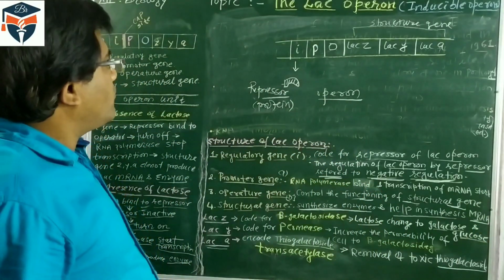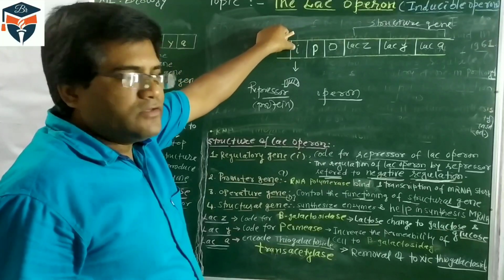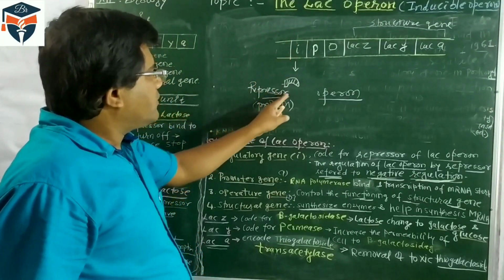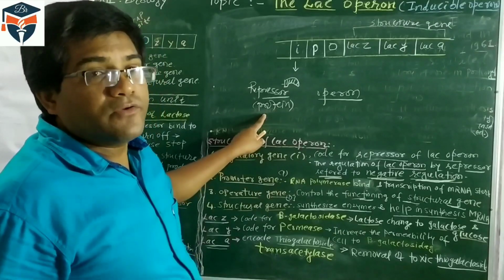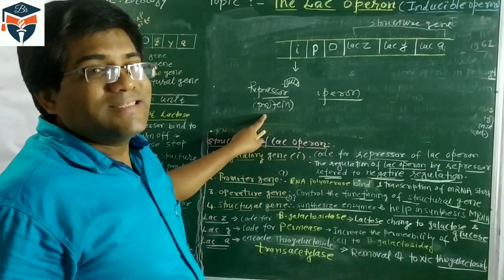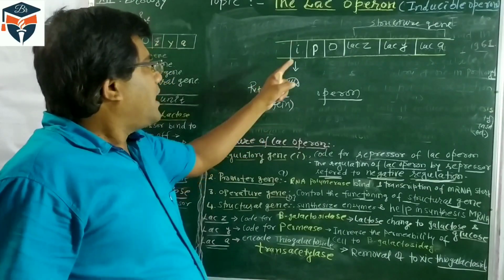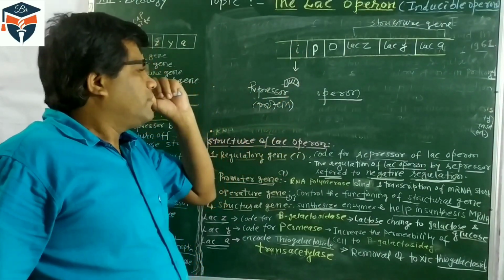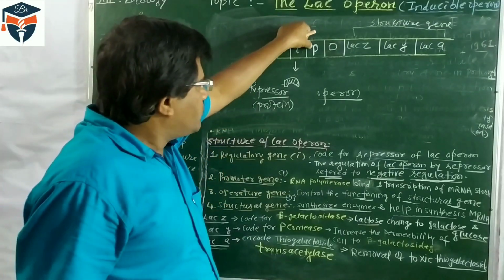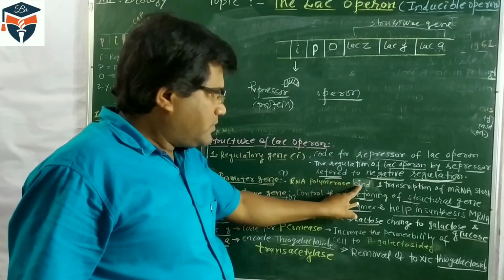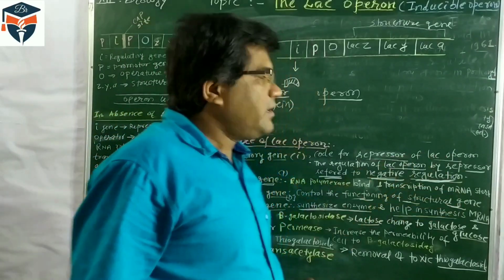So we have discussed that I is the regulatory gene, and it produces the repressor protein. Due to the active repressor protein, synthesis of mRNA will not take place because RNA polymerase will not join here. Second, P is the promoter, and here RNA polymerase is bound and transcription of mRNA takes place.